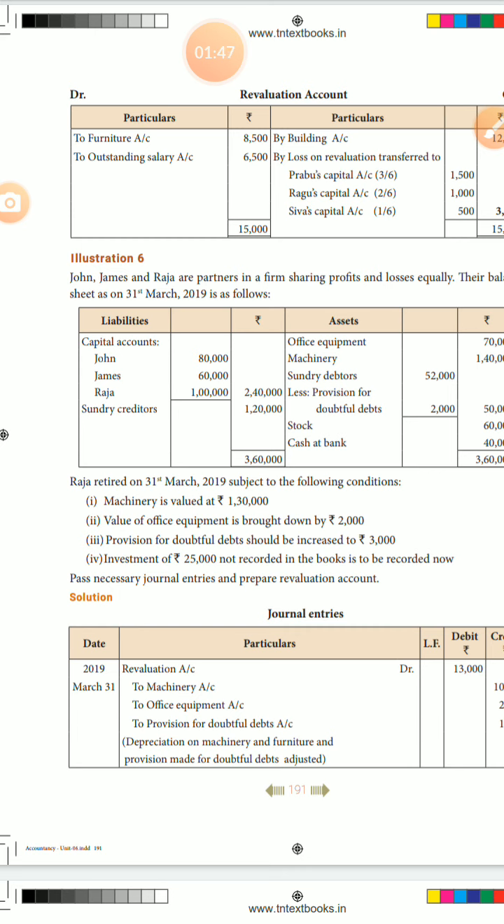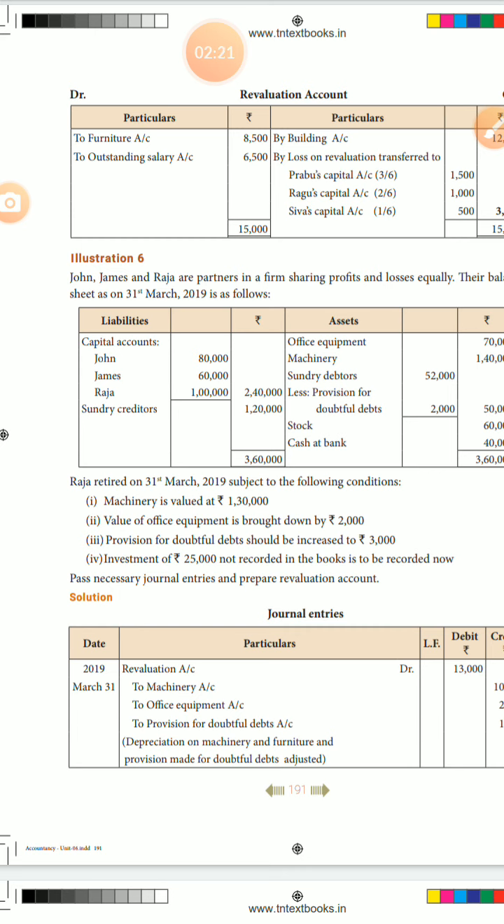In these questions, there are 3 adjustments, increasing the value of building or decreasing the value of an asset. That content comes in only 2, 3 or 4 questions. But now the assets and liabilities are shown in the balance sheet. The adjustment figure you compare to the liability and asset in the balance sheet. That comparison amount only you enter in the journal entry.